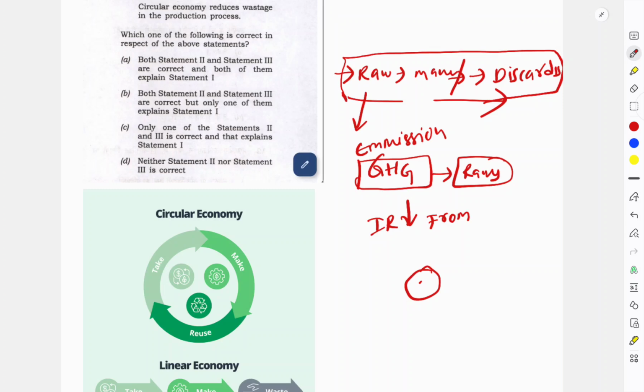Upon reaching the atmosphere, certain gases such as nitrous oxide and carbon dioxide don't allow these infrared rays radiated back from the earth to pass through the atmosphere. That's why they are called greenhouse gases.